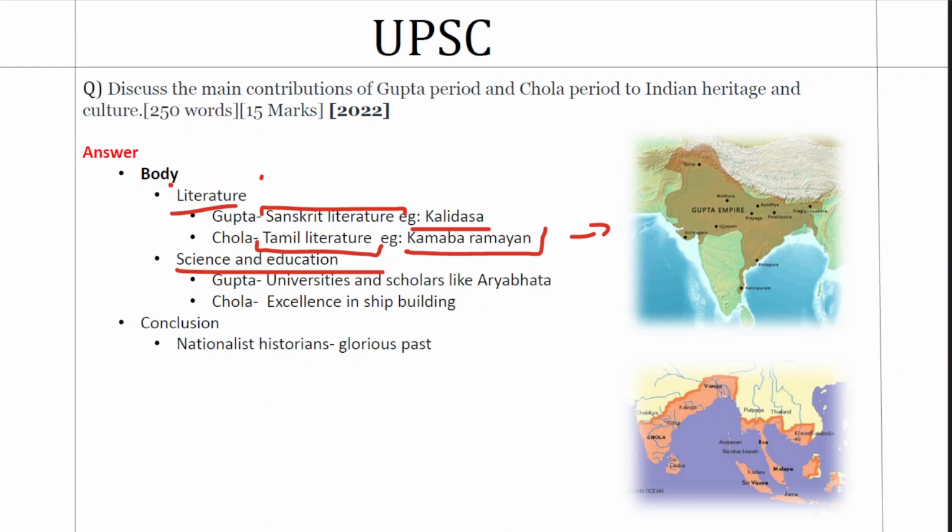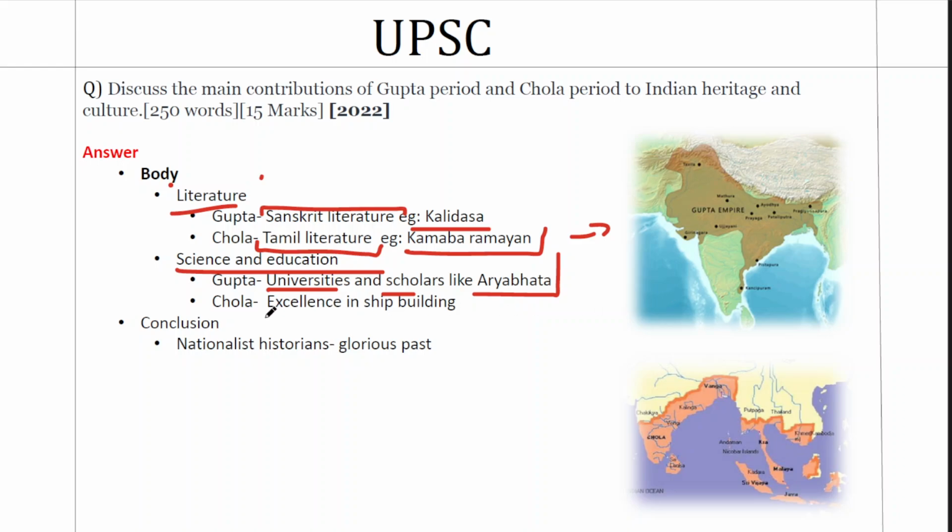Now, science and education, the last part, the most famous name we can associate is Aryabhatta. We have both universities and scholars. So Kumaragupta established the Nalanda University. So that has to come here. Then the scholars like Aryabhatta should also come.